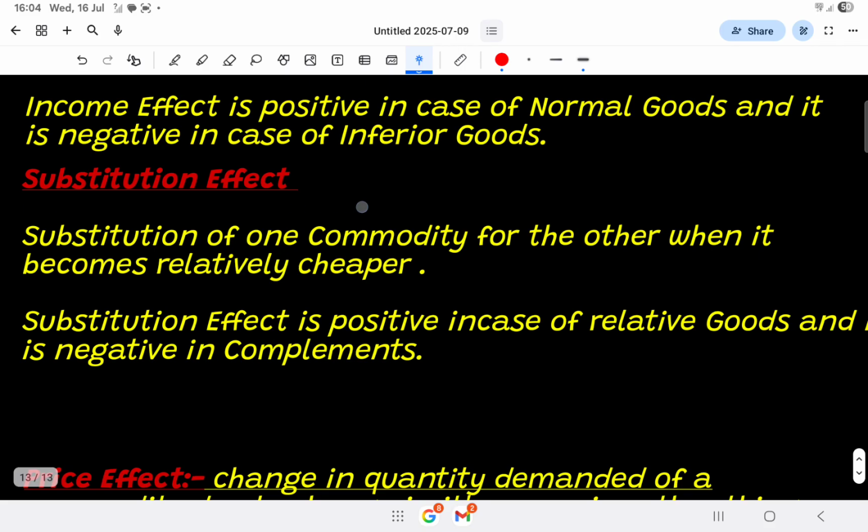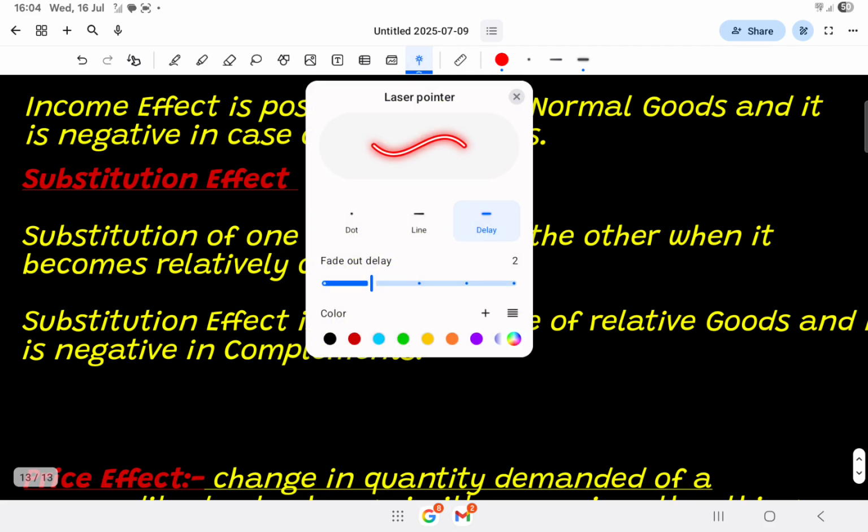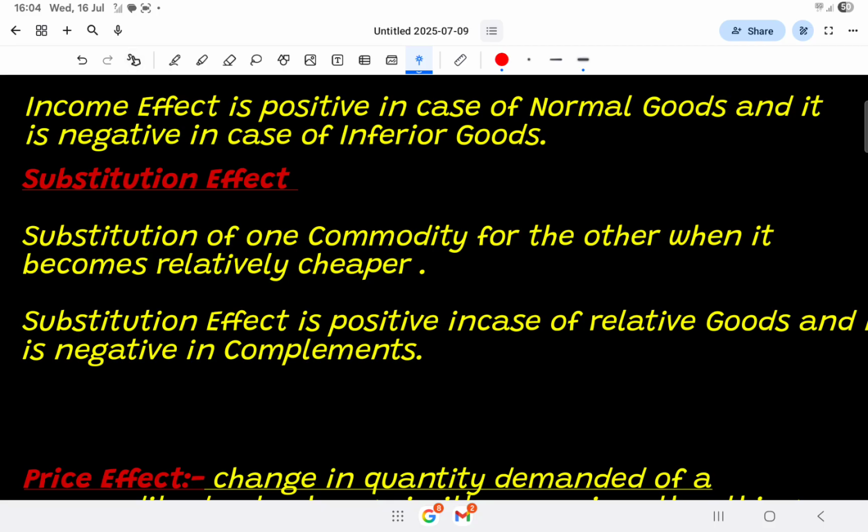Now next, substitution effect. What is substitution effect? Substitution effect refers to when we are substituting one commodity for another, when it becomes relatively cheaper. For example, initially we were consuming tea. As I already gave you this example, we were consuming tea.